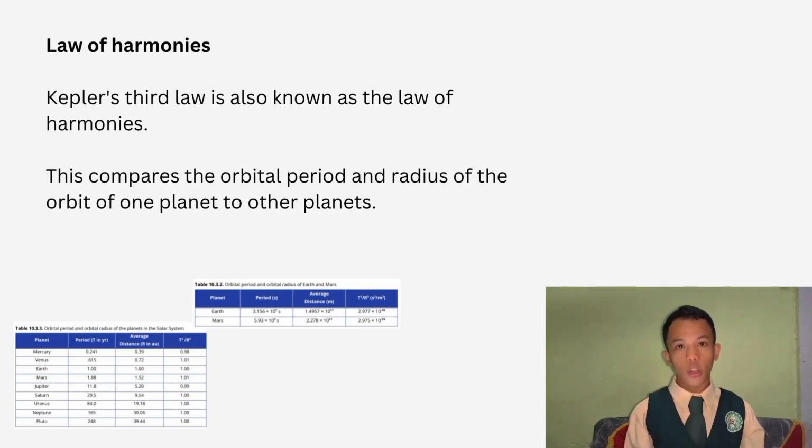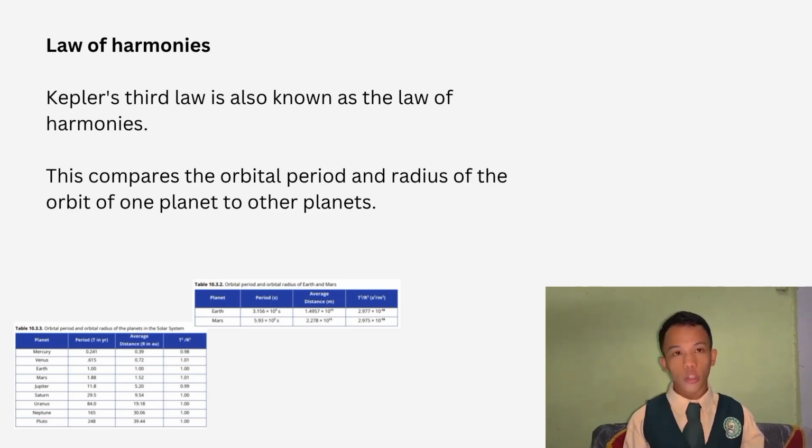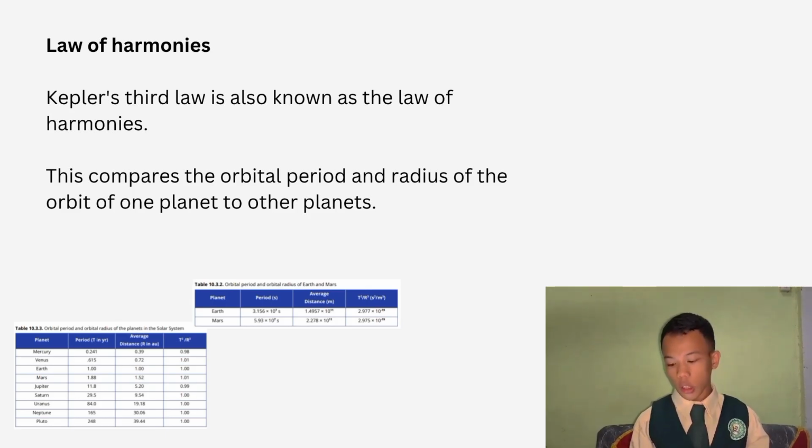orbital periods and orbital radii of Earth and Mars indicated in the table below. Table 3.2 shows the orbital periods and orbital radii of Earth and Mars. Earth's period is 3.156 times 10 raised to 7 seconds, or 1 year. Mars's is 5.93 times 10 raised to 8 seconds, or 1.88 years.